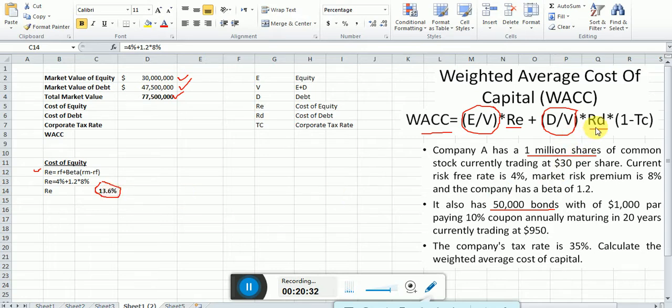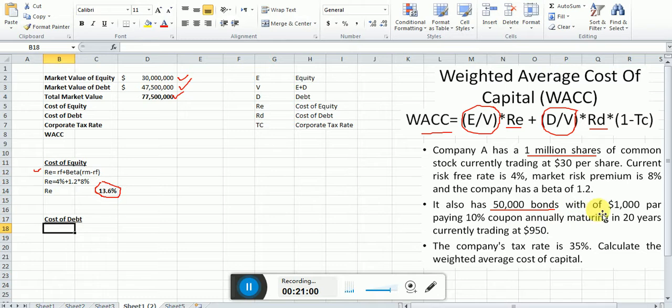Now we come to RD, which is the cost of debt. So look, dear students, here is how you can compute the cost of debt. For the cost of debt, if you remember, we have the concept of YTM, yield to maturity.